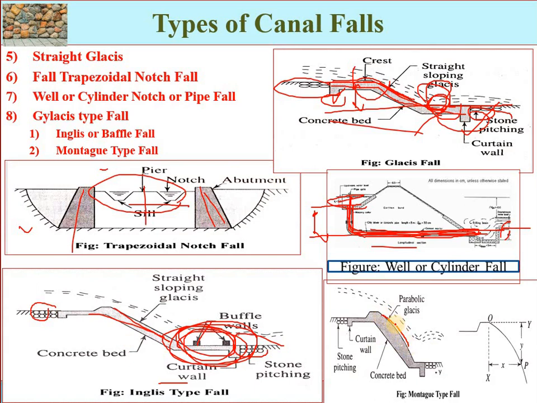The main thing is the energy dissipation in the fall. When you are dropping the water from the upstream higher level to the downstream lower level, there will be the creation of a hydraulic jump. There will be some high kinetic energy, so how are you dissipating that energy? We will have to play with the structure of the fall. In the straight glacis type profile, energy dissipation is not complete, and therefore Montague developed this. Montague was the name of the scientist, and he developed this type of profile where energy dissipation takes place.